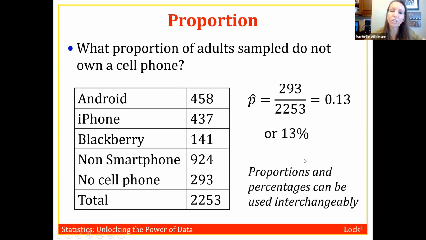So in general, proportions and percentages can be used interchangeably, but in practice, like in your homework, read the problem and see, does it ask what proportion of adults, or does it say what percent of adults, and then give the answer correspondingly, especially in Wiley Plus. You'll probably notice, probably wasn't too bad the first week, but Wiley Plus can be a little bit particular with how you enter in your answers. Like if it asks for an answer a specific way, if you don't enter that answer in that way, then it's going to mark it wrong, and you're going to be beating your head against the wall because you'll be like, I know this, but it keeps marking it wrong, and then you can send me emails after that, and I'll tell you how to fix it.